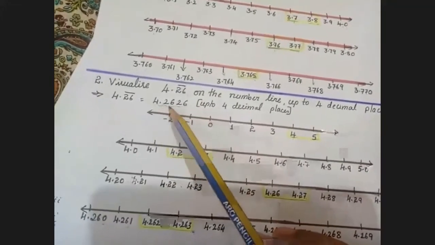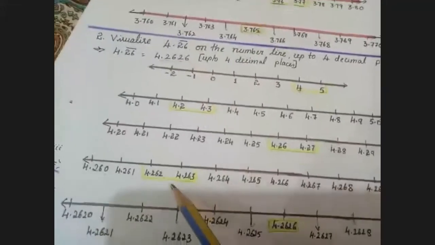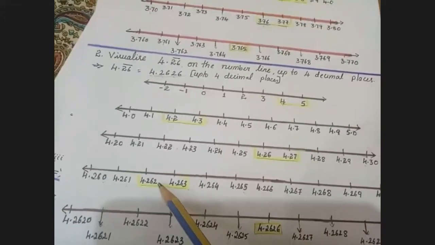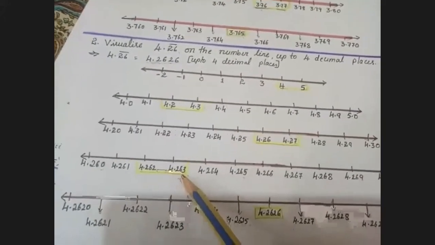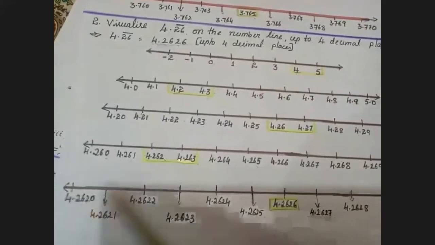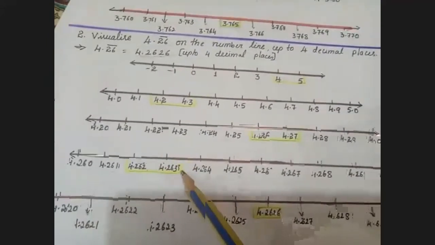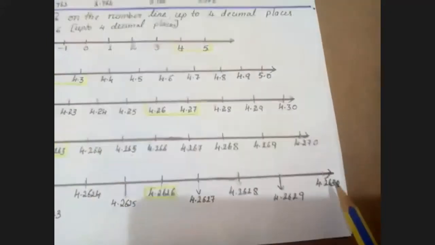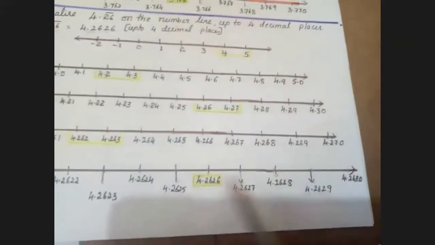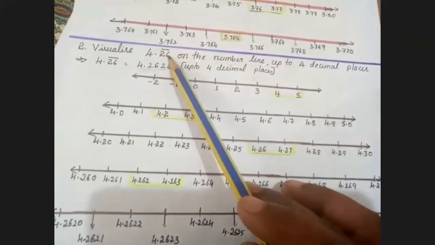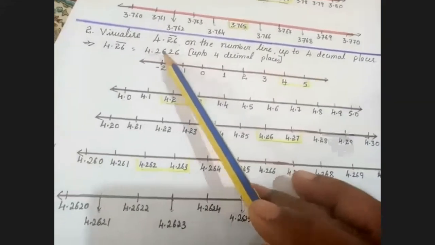I want 4.2626. That lies between 4.262 and 4.263. So I'm writing 4.2620 and 4.2630. Between them we are getting the point for the decimal expansion which we required.